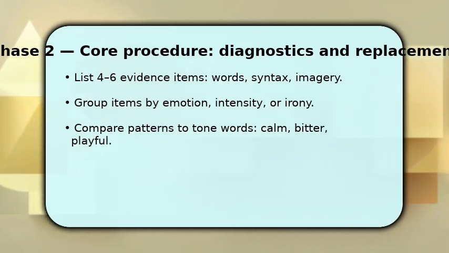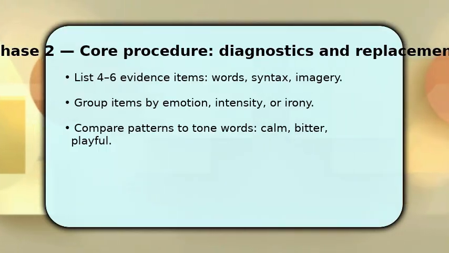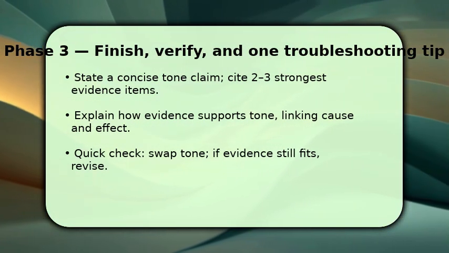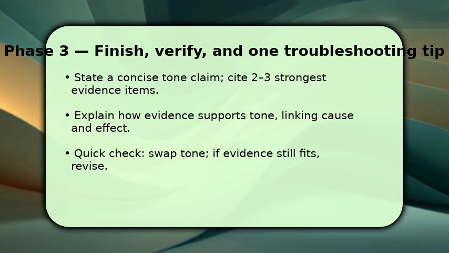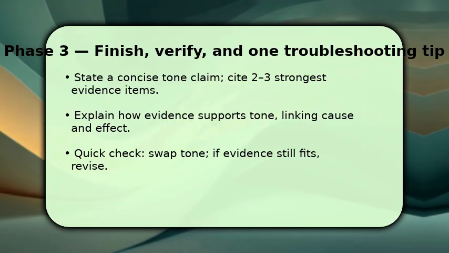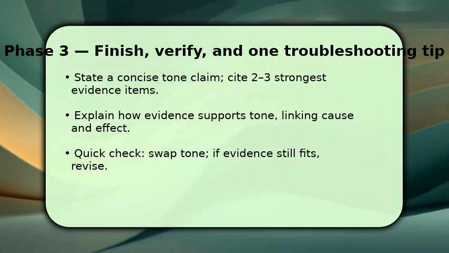Once grouped, match the dominant cluster to precise tone words. This narrows positive into affectionate or reverent, and you finish by writing a clear one-line tone statement and immediately back it with 2-3 strongest pieces of evidence. Quote when possible. Then explain the how. Show how word choice, sentence structure, and device produce that emotional effect.